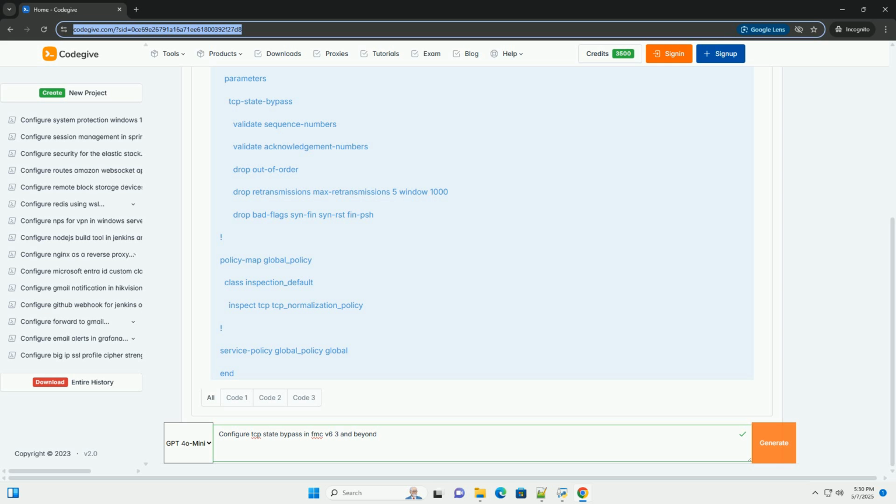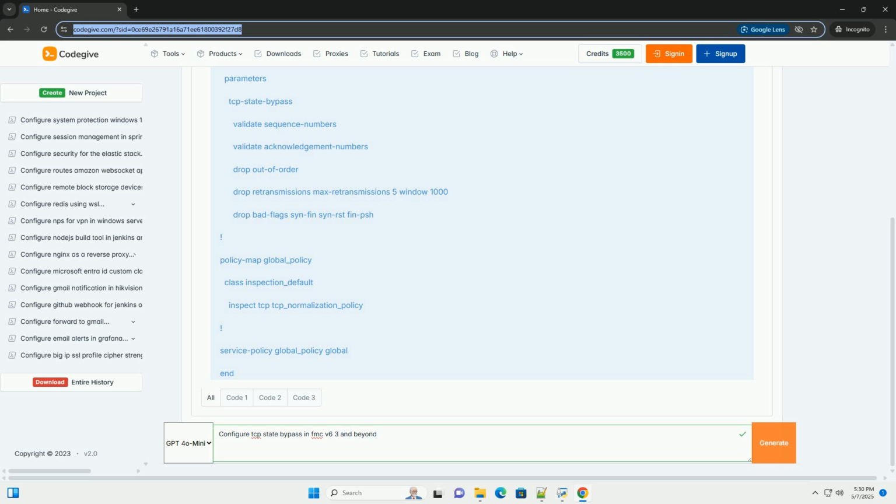TCP/IP: basic knowledge of TCP sequence numbers, acknowledgement numbers, and TCP flags is beneficial. Network topology knowledge: a clear understanding of the network topology to identify where TCP state bypass is most effective and safe to apply. Testing environment: a dedicated testing environment is strongly recommended before deploying TCP state bypass in a production network. 3. Configuration steps in FMC v6.3 and beyond.